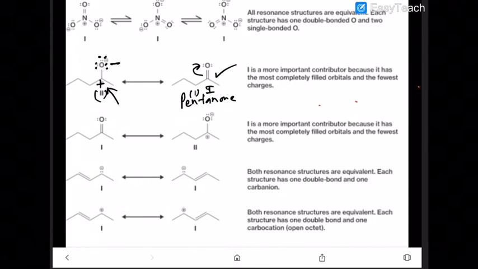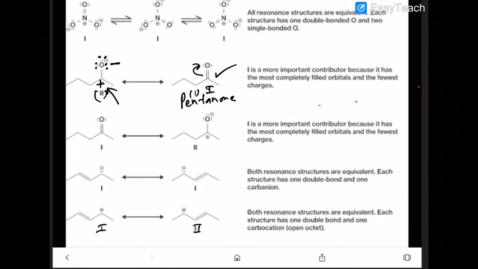Are you getting that or not? The most contributing structure is the one in which the octet is complete. Here you can see structure number 1 and structure number 2.